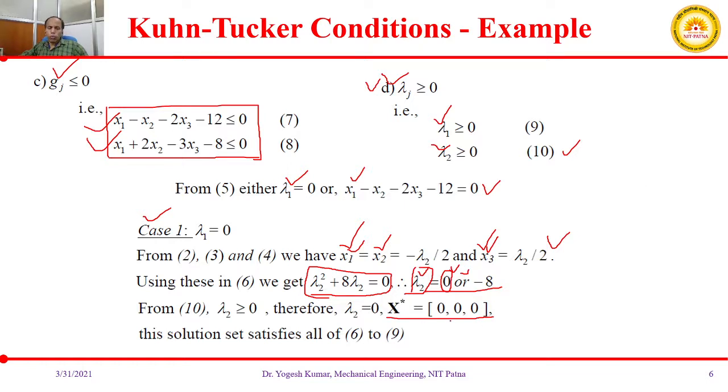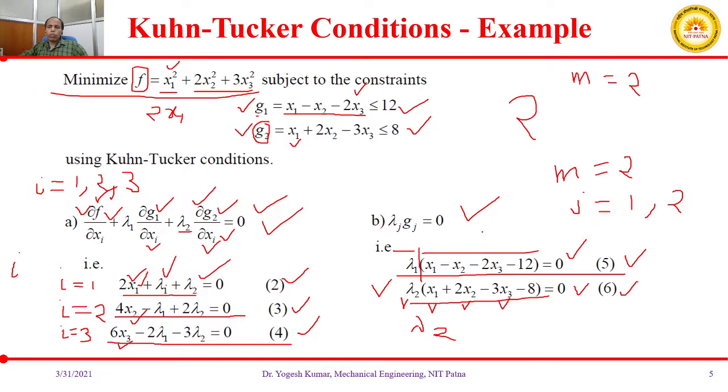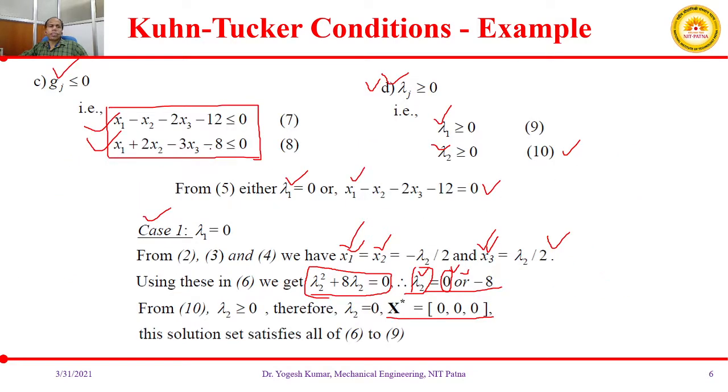Okay, so once you have got these values of x1, x2 and x3, that is values of the variables, you can put these values in equations number 5, 6, 7, 8, 9, 10, in order to see whether these are satisfying all these equations or not. So if we put these values, these are all satisfying all the equations from 6 to 10, right?